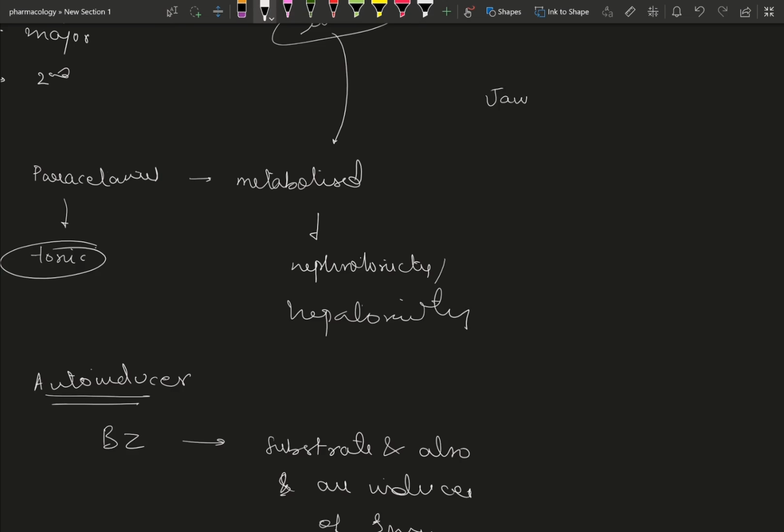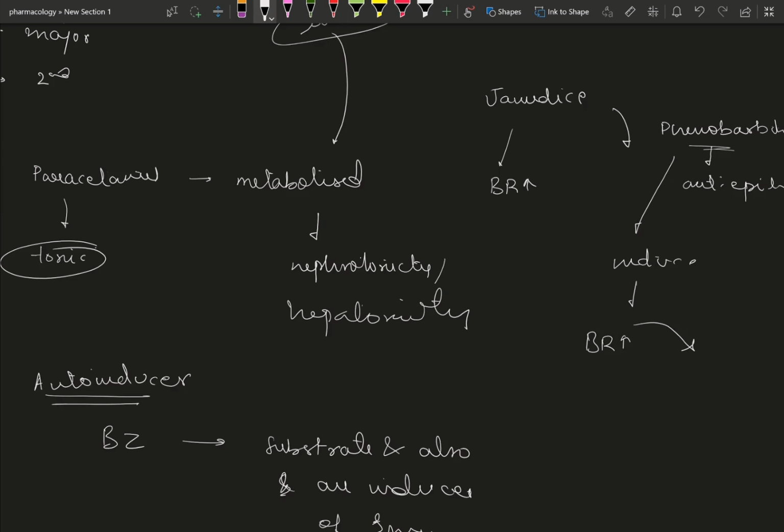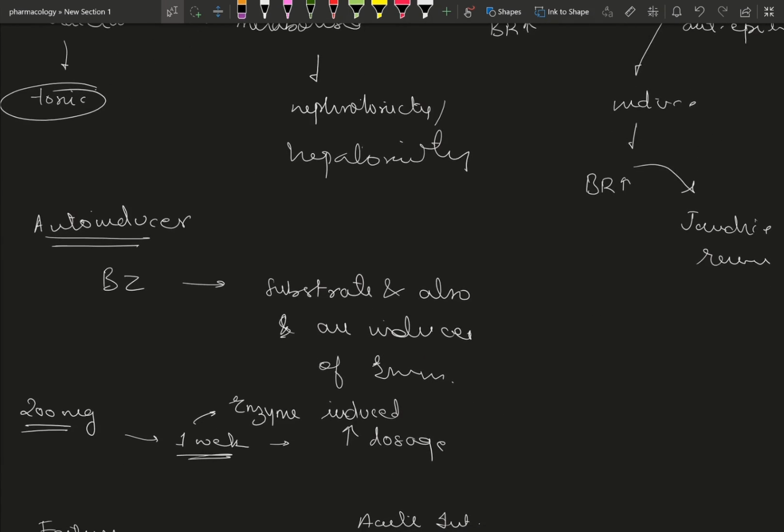We can take a very great example of jaundice. You would know from your knowledge of physiology and biochemistry that in the treatment of jaundice in children, we give phenobarbital. Though phenobarbital is an anti-epileptic drug with no direct role in jaundice, we still use it. Jaundice is an increase in bilirubin levels. Phenobarbital is an inducer, so it increases the breakdown or metabolism of bilirubin. So jaundice gets reversed. That is the significance of using phenobarbital in jaundice.